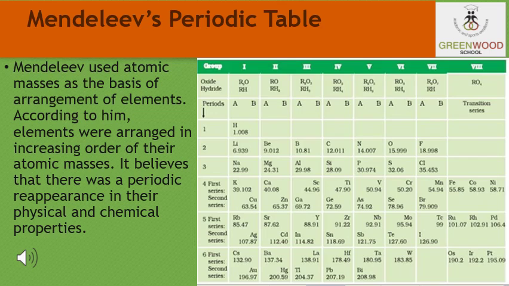So students, can you see Mendeleev's periodic table in the slide? In this, only 63 elements were known at the time when Mendeleev introduced this table. He arranged these elements in the increasing order of their atomic masses in horizontal rows, now called periods, in such a way that elements with similar properties fell under the same vertical columns, which are called groups.